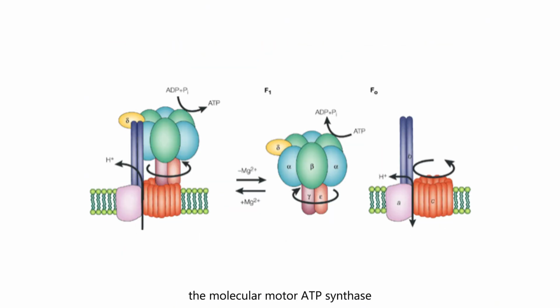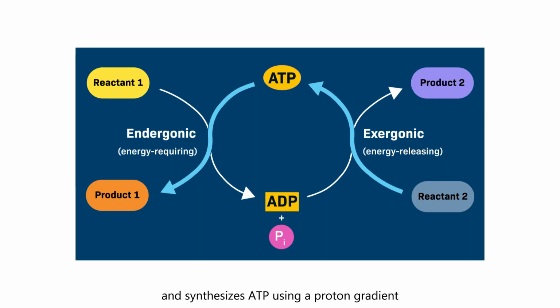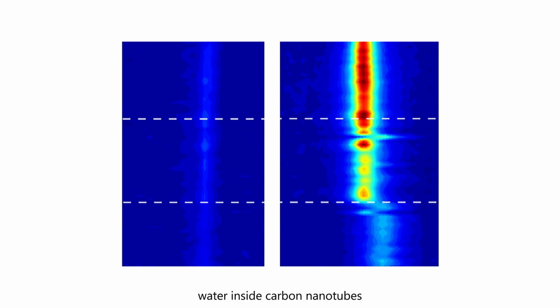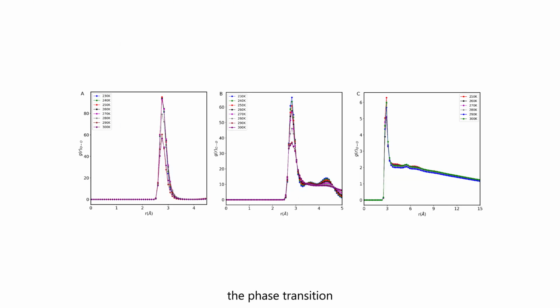The problem of the proton's radius arose after experiments with muonic hydrogen, which yielded a smaller result than previous measurements. The molecular motor ATP synthase rotates at a very high speed and synthesizes ATP using a proton gradient. Water inside carbon nanotubes behaves differently than ordinary water. The phase transition temperature and hydrogen bond structure change.